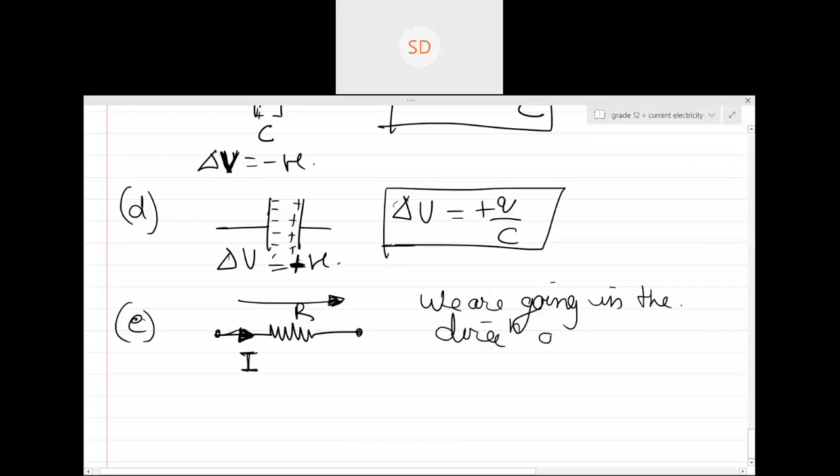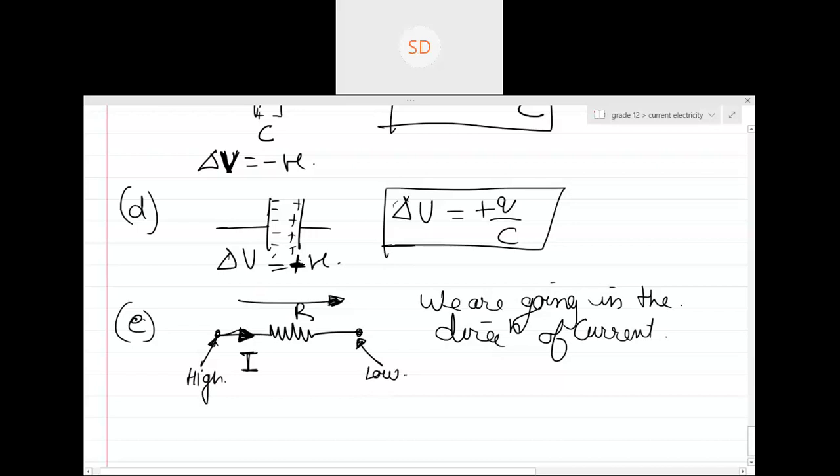So whenever we are going in the direction of current, what will happen? Tell me, guys, will this end be at high potential or low potential? The left end will be at higher potential. Very good. Basically, can you see again? You are doing that high-low thingy.